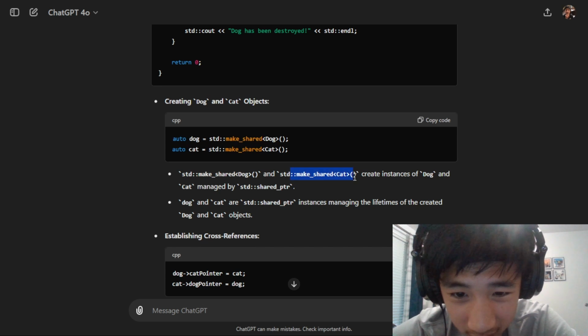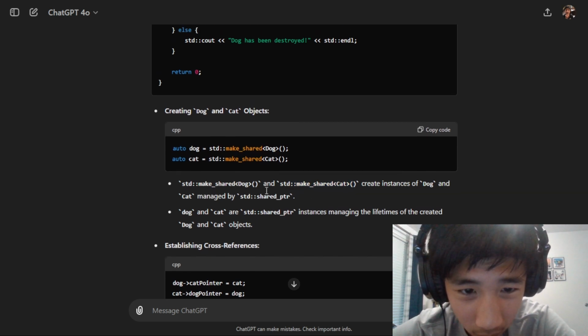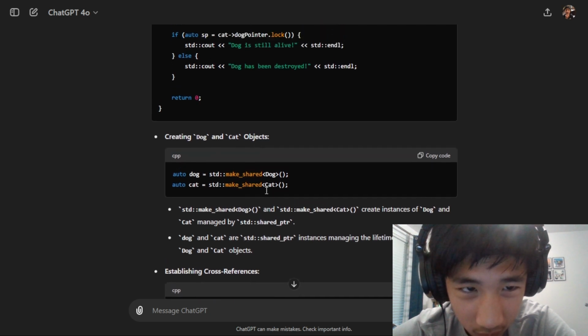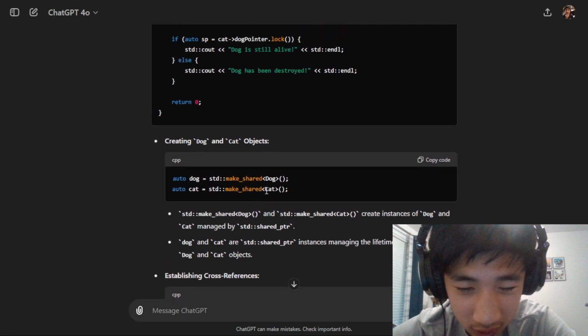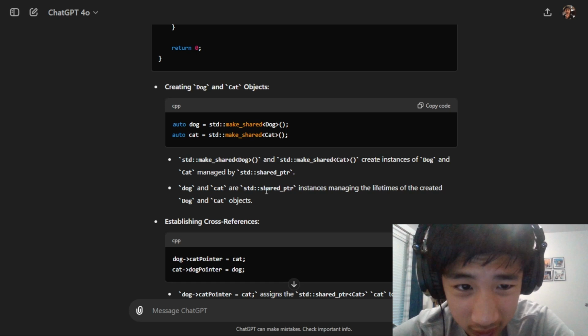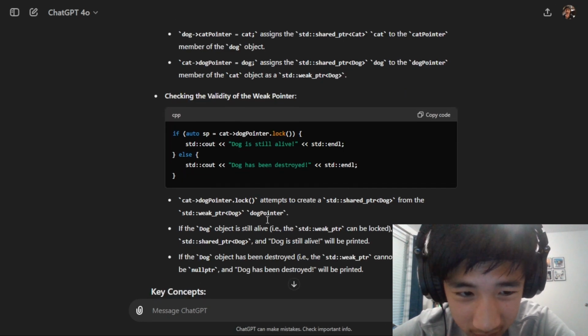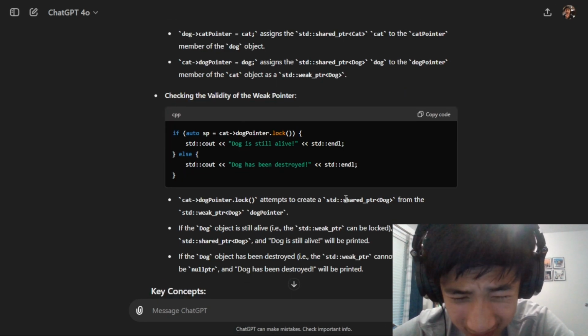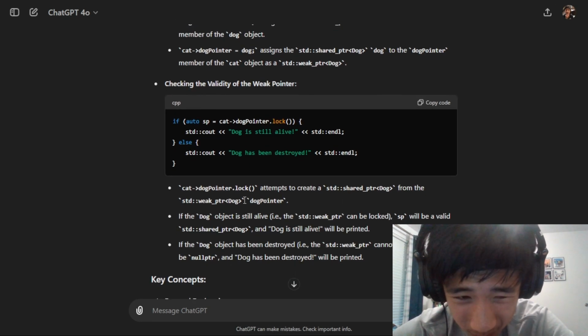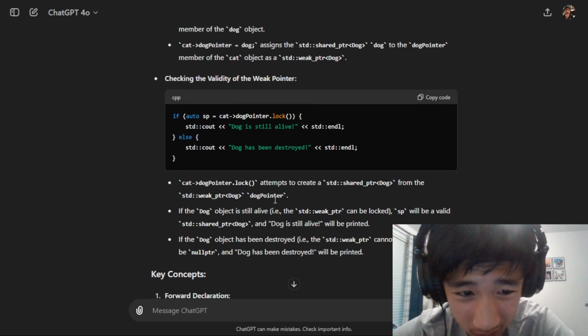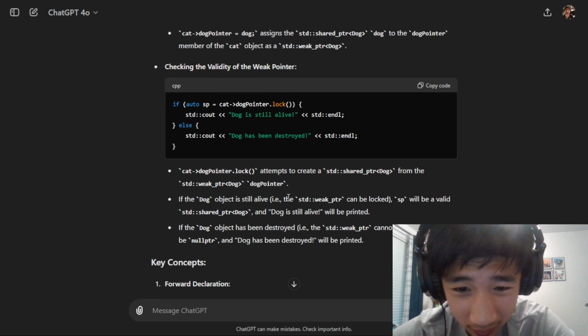Okay, std::make_shared creates instances of dog and cat managed by the shared pointer. Oh, I guess that makes sense because that was just a class, and now you need to declare an instance of it. Now you need to establish your cross references with arrows, which I guess makes sense. This tries to create a shared pointer from the weak pointer dog pointer. If the dog object is still alive, then it'll be valid.